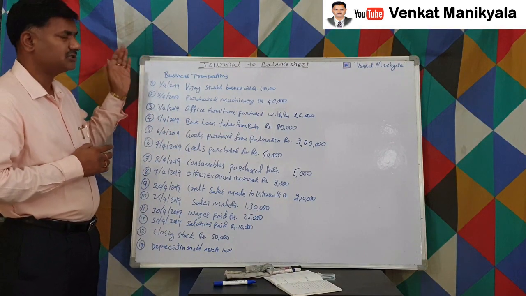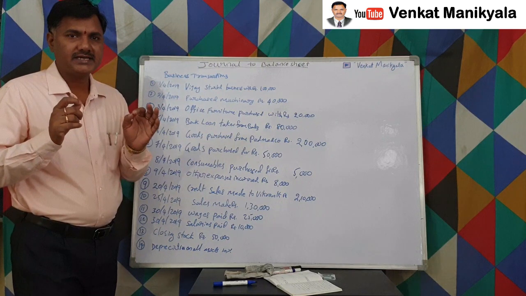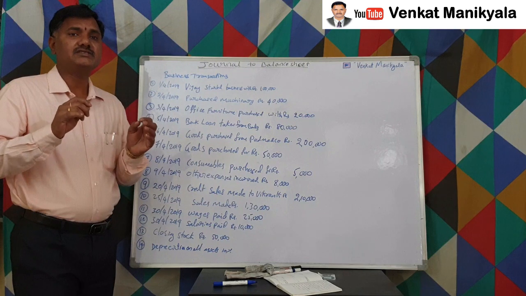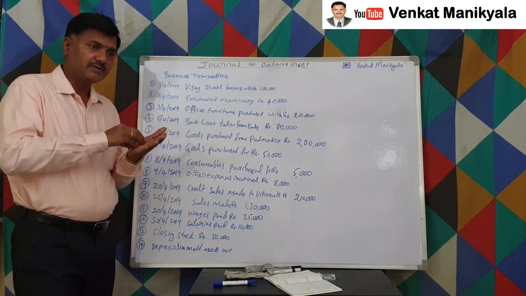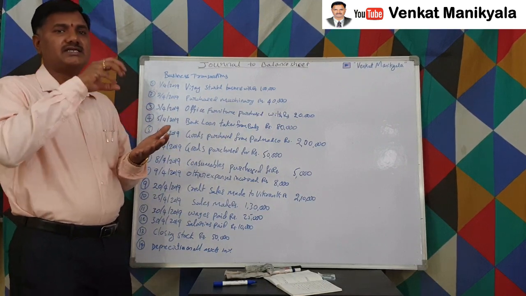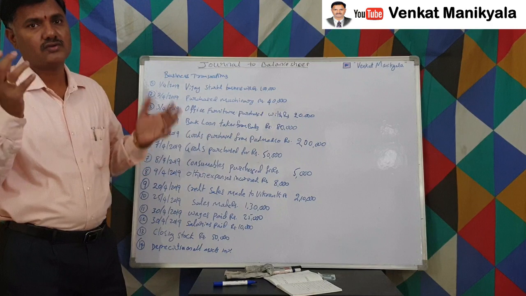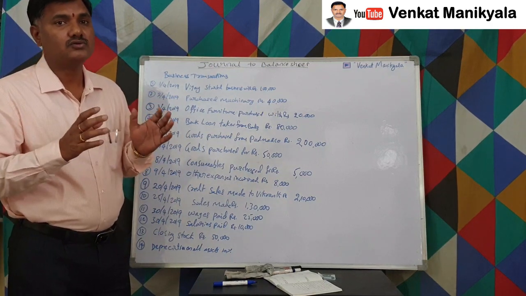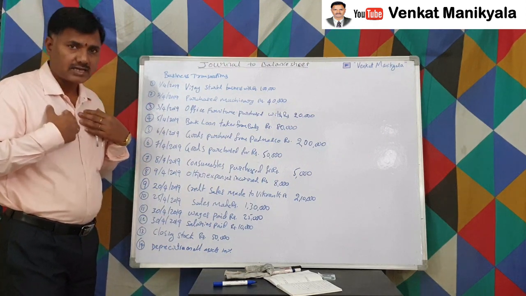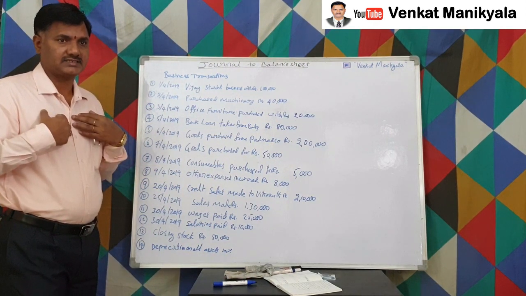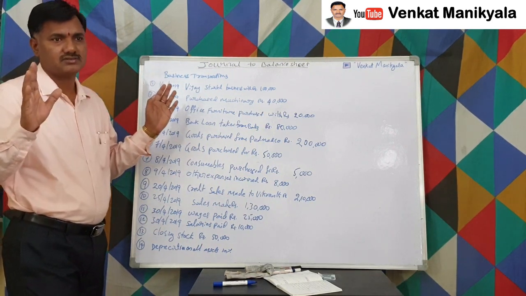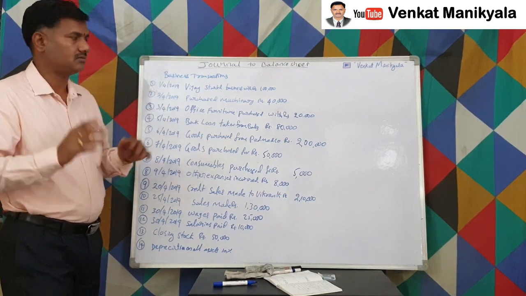we get a clarification. A business transaction means flow of money or money's worth. It may not be exactly money or money's worth also. If there is any flow from our business to outside, or outside to our business, or within our business, or if anything is converted from one form to another form, we write transactions. All those put together, we call business transactions. As far as an accountant is concerned, we only record business transactions. All other things that happen in our business are not our matter at all, right?